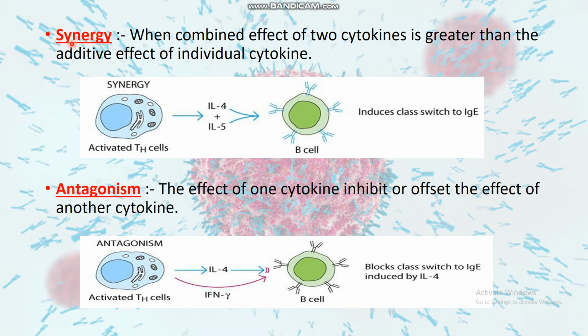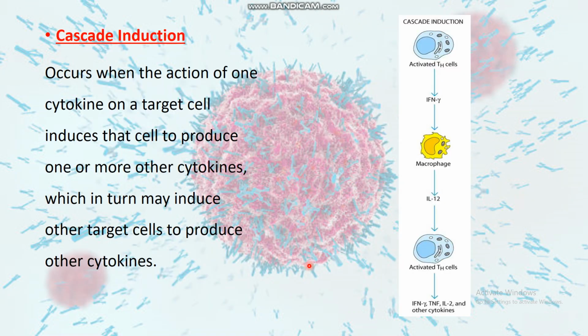Another property is synergy, where two cytokines combine to give a greater or additive effect on a target cell. And antagonism is another property of cytokines, in which the effect of one cytokine is inhibited by another cytokine. Here the interleukin 4 effect is inhibited by the interferon gamma effect on the target B cell.